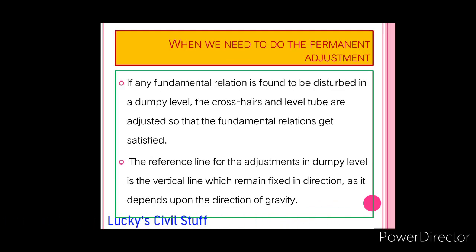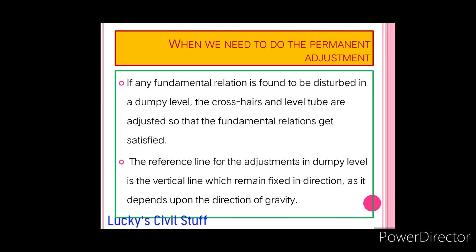Next, when do we need to go for the permanent adjustment? If any fundamental relationship is found to be disturbed in a dumpy level, the crosshair and the level tube are adjusted so that the fundamental relations get satisfied. Now while doing the adjustment, you have to consider that the vertical axis remains fixed in direction because it depends upon the direction of gravity.